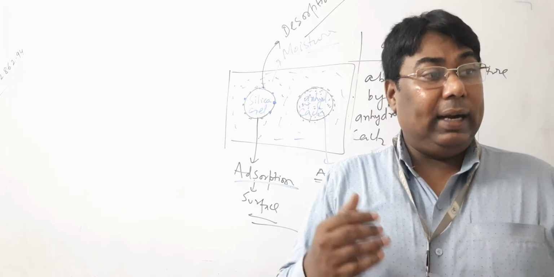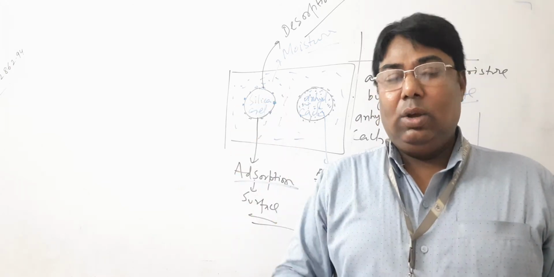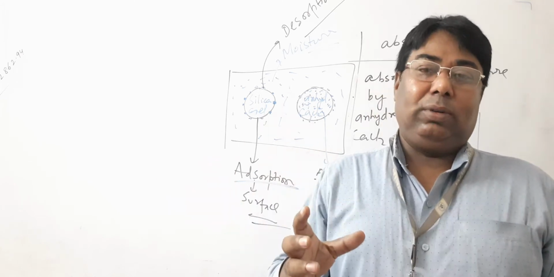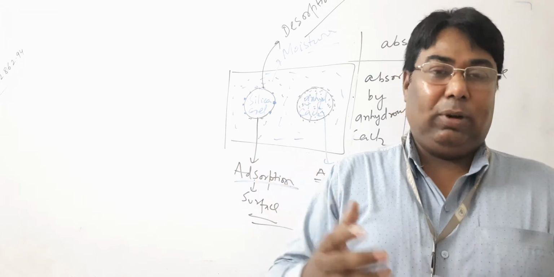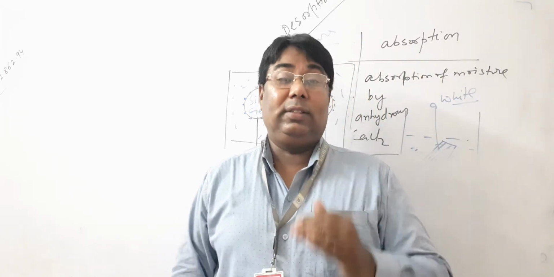Now during the adsorption process, surface energy decreases, which is released in the form of energy. Therefore the adsorption process is an exothermic process. Understand? And why does adsorption take place at the surface?